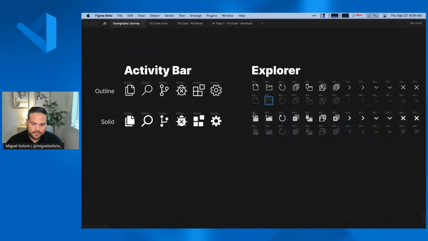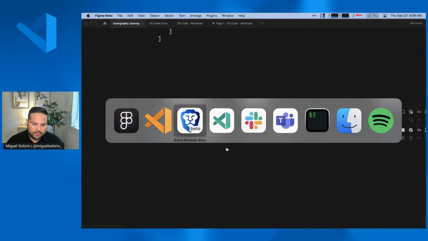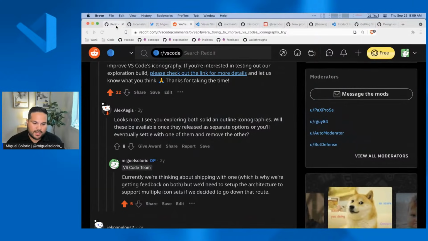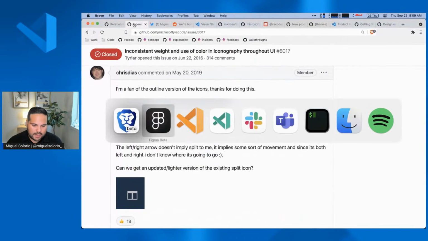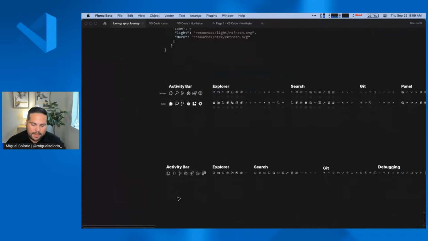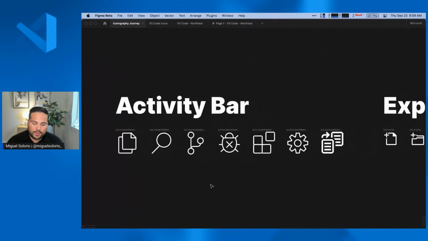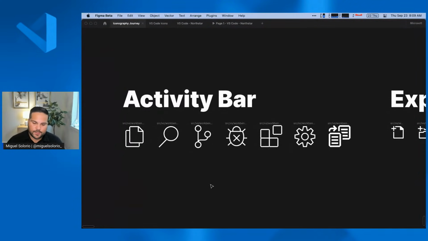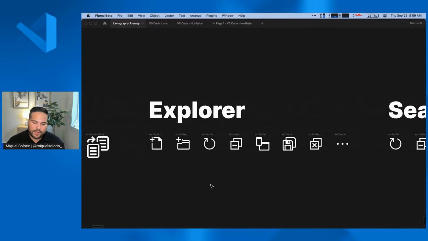So after we did that, we had to decide to go down a specific direction and go with one specific style. After going back and forth, we decided to go with the outline version for a couple of different reasons. We did some usability testing to figure out which of these performed better, and ultimately both performed equally as well. And so over time, people would just adjust to icons as long as those were still recognizable. And so we decided to go with the outline version, mostly because it was a lot more modern, a lot of newer applications were using these. And also Microsoft was going down this direction as well with their own icons.